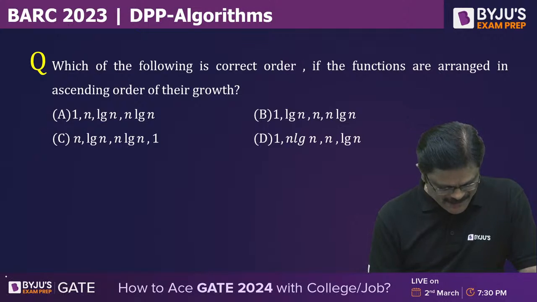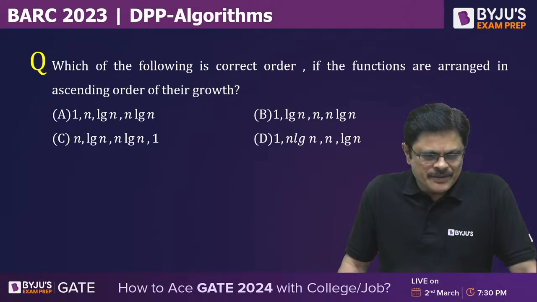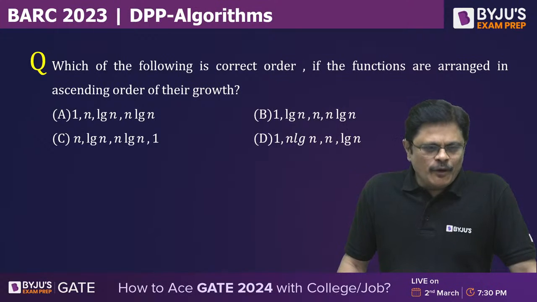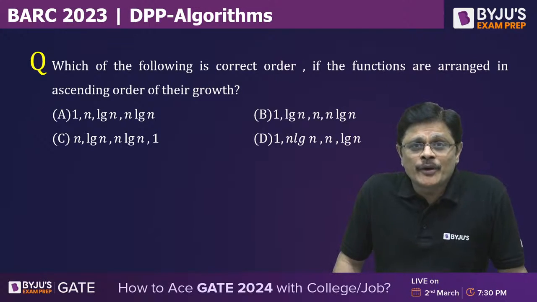So let us start the problems, Babu. First question. Which of the following is correct? If the functions are arranged in ascending order of their growth, which of the following is correct?